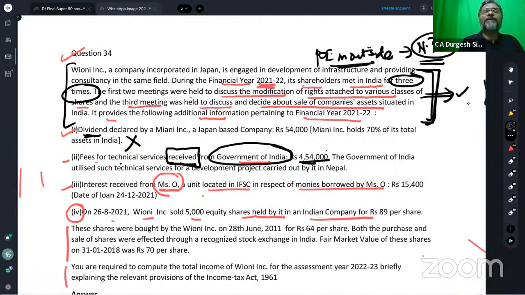Now, the question to all of you, students: this amount 4,54,000 rupees. Now, this is the most important and the deadliest discussion that we are going to have. Tell me one thing. This amount of rupees 4,54,000, will it be considered as net of TDS or is it gross of TDS?